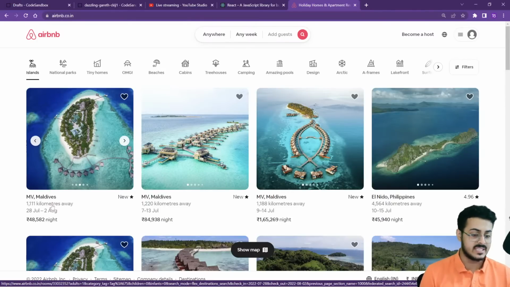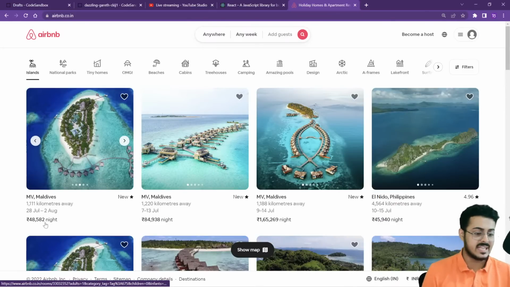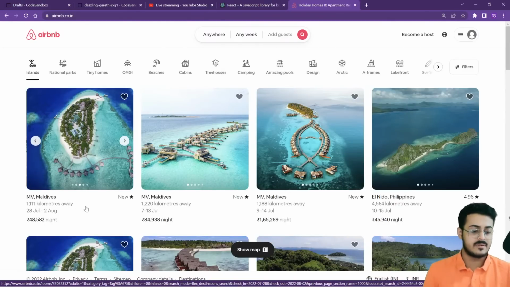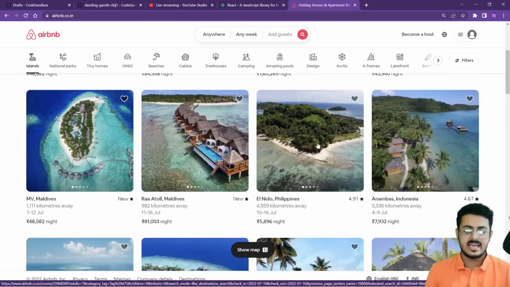So MV Maldives, it's the new listing. It is 1111 kilometers away. It is available from 28th July to 2nd August, and the cost per night has already been put up right over here. And as you're able to see, all the other cards as well contain the exact same information, just the info is different.